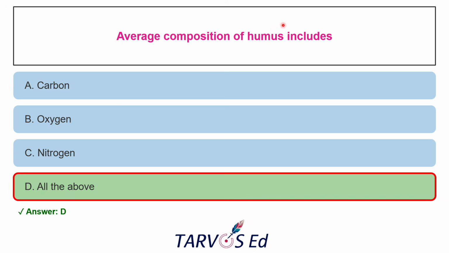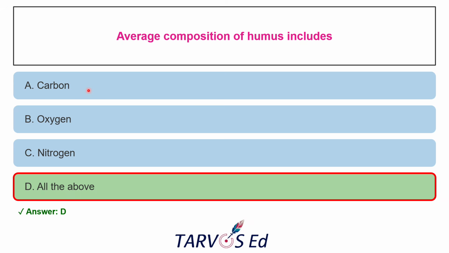How is it formed? It is formed by the complete decomposition of plant and animal residues. This particular thing has three more elements: carbon, oxygen, as well as nitrogen. So the answer is all of the above. Its elemental composition is 58% carbon, so please note it down.